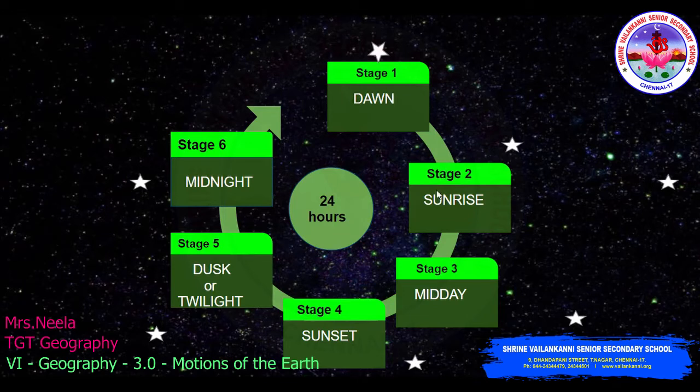The next stage is the sunrise, stage 3 is the midday, stage 4 is the sunset, and stage 5 is called the dusk or twilight. It is just after the Sun sets in the west. Most of the sky is dark, but there is a lingering light along the western horizon. The next stage is the midnight, and then the dawn again.